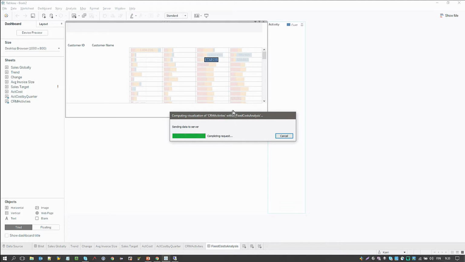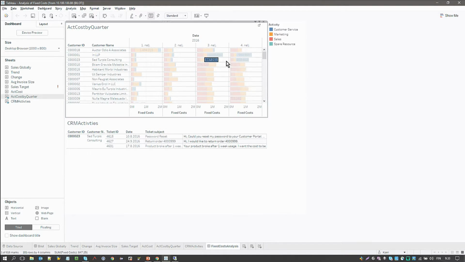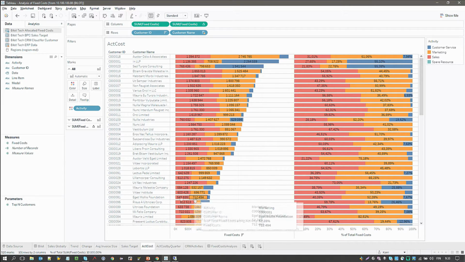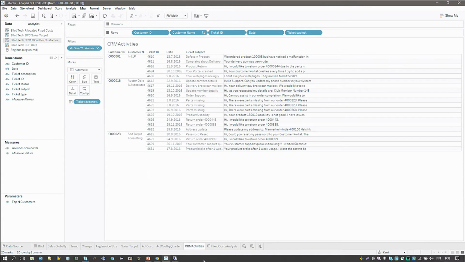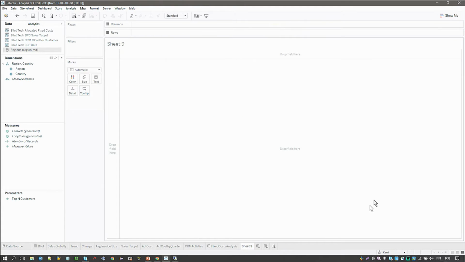So now that basically Ashwin has added these activity-based costing data here, and by quarter, and our CRM events, and then also actually built a dashboard in Tableau Server.